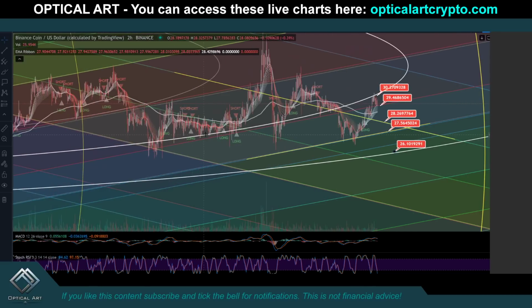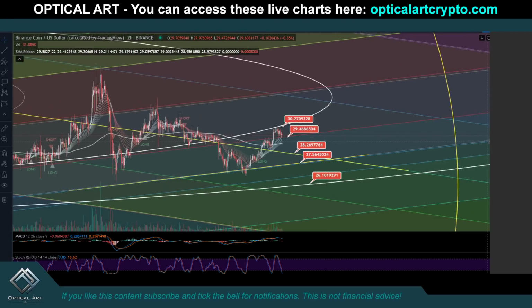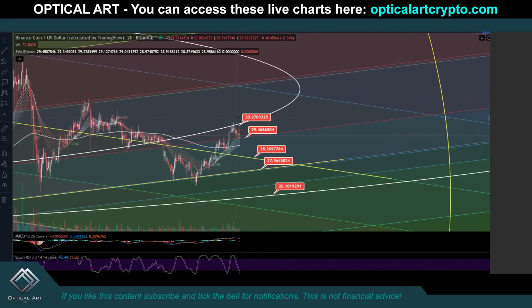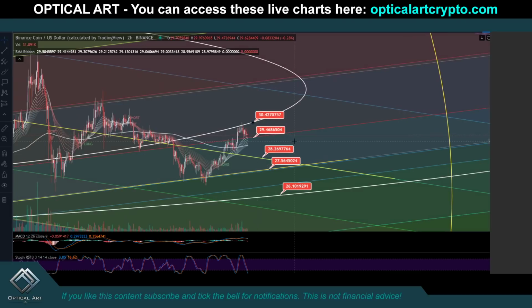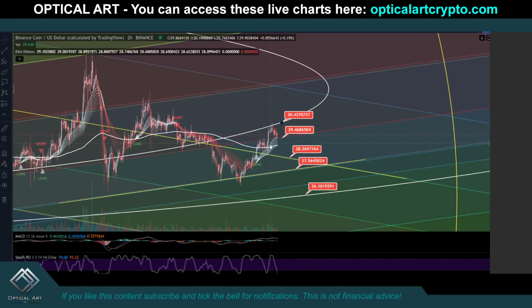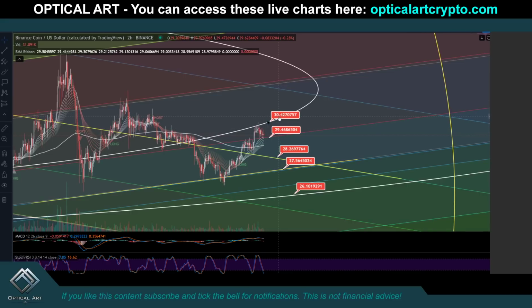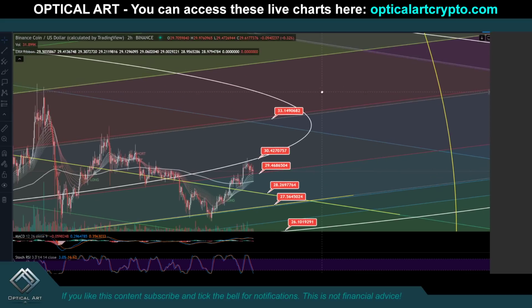Again, we've been respecting this white ring very well. So if we drop to this point, this is the next ring below. So that will be a point to catch a bounce. If we do push up, again, if we do come up and we test this ring up here around $30.42, I would potentially short that point. This is not financial advice, guys, but you can see we do typically bounce back and forth between the rings. If we do push up into this ring, your next resistance above is going to be $32.68 to potentially $33.14.